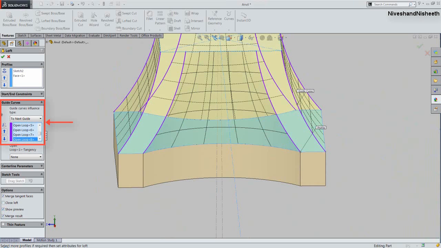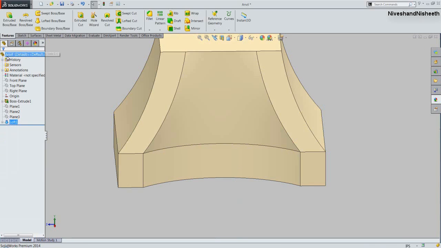Now you can see here my 8 arcs are listed here under the guide curves box. Click OK to finish the command.